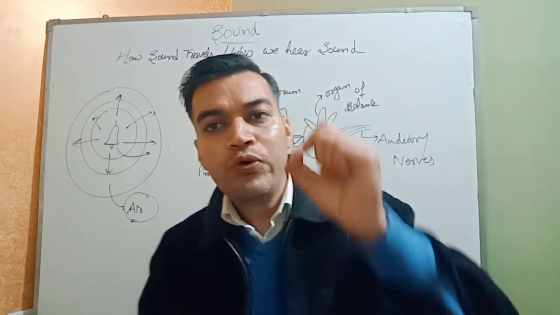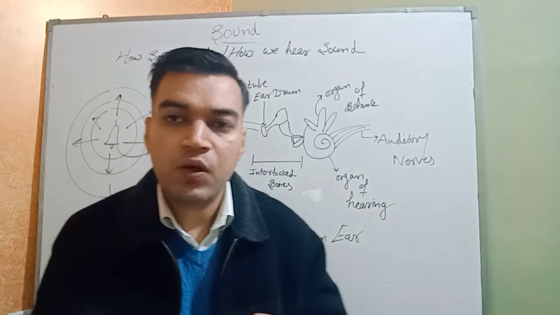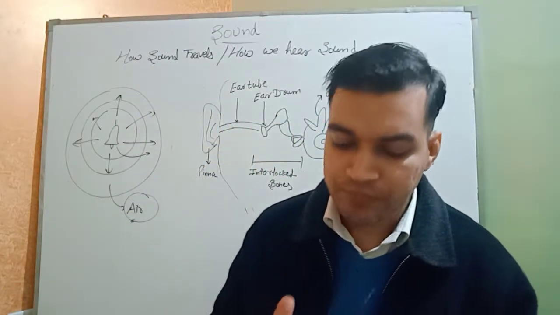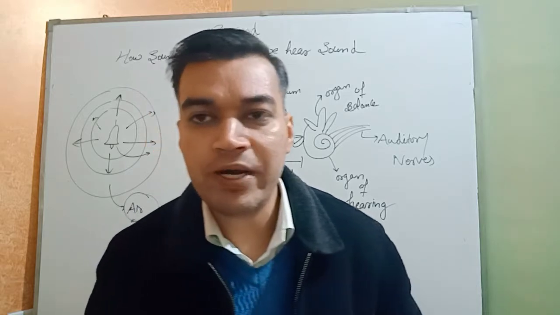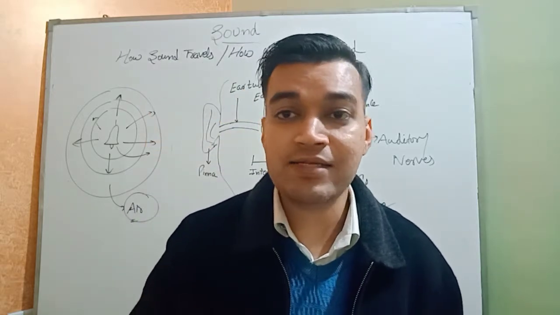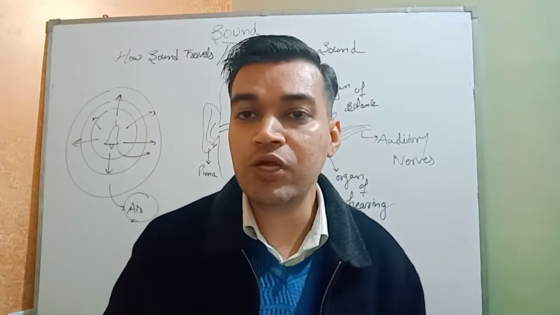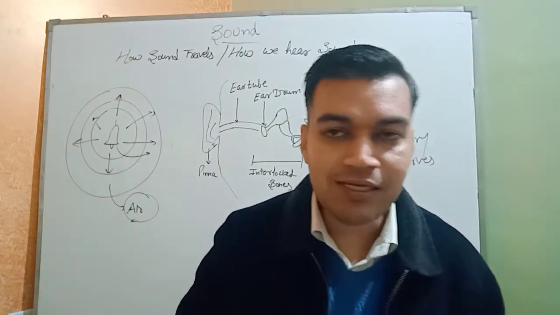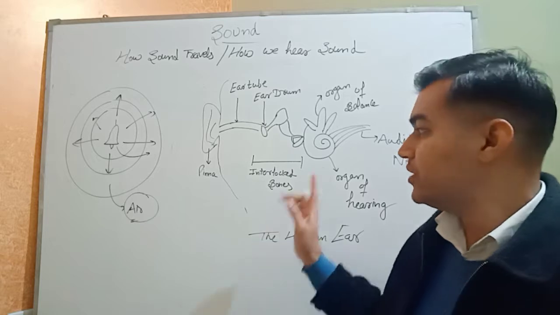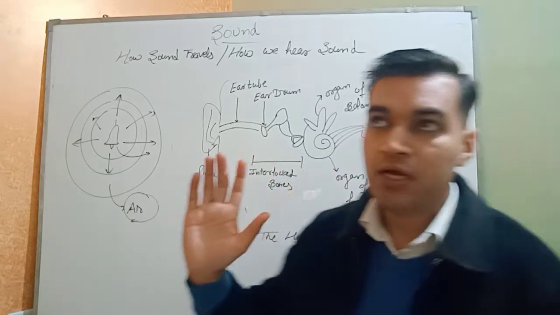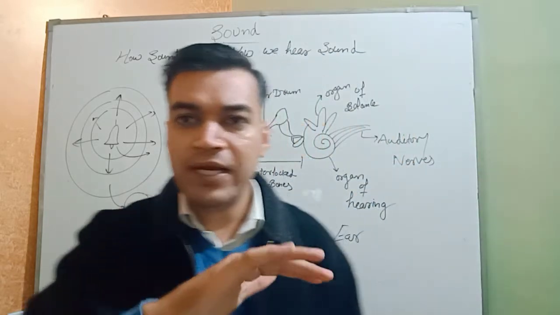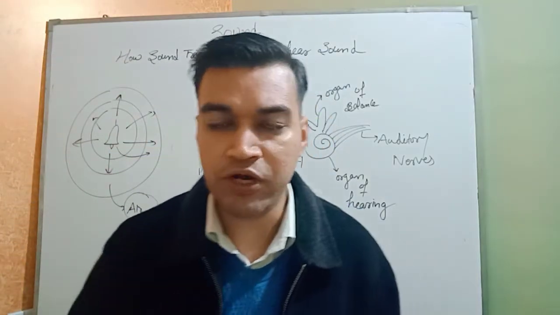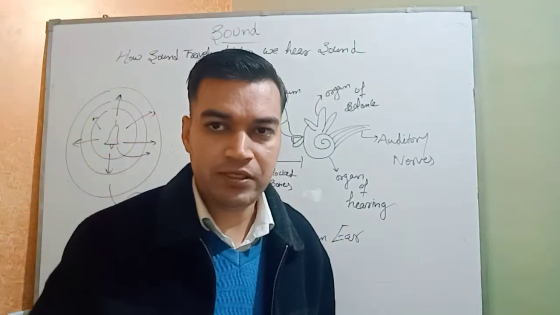But how can we hear the sound? We have an audible instrument present in our body. Just like the natural optical instrument, the eye, in the same way a natural audible sensor is present in our body, and the answer is the ear, the human ear. You can see the diagram of the human ear. Physically we cannot see the complete view of the ear because the maximum portion of the ear is present in the skull of our body. We can only see the outer ear.